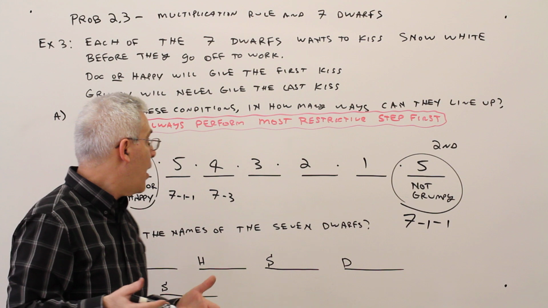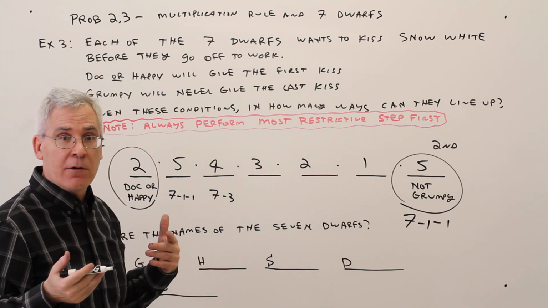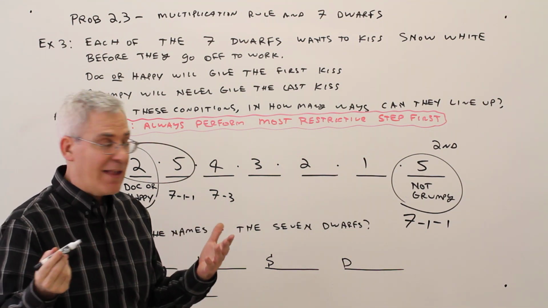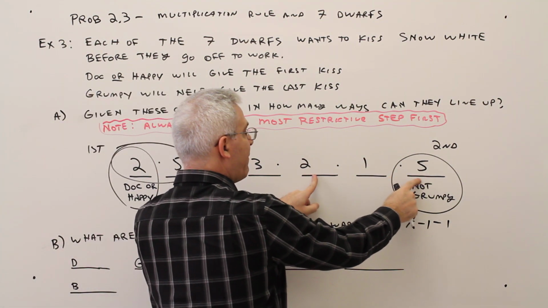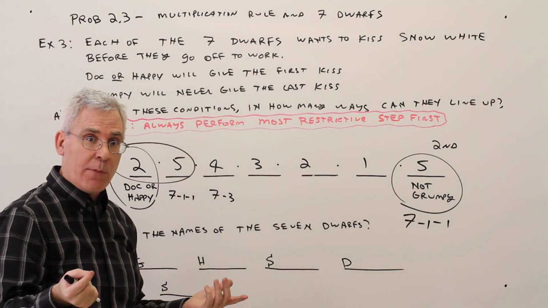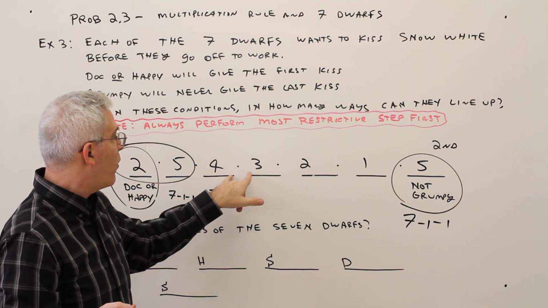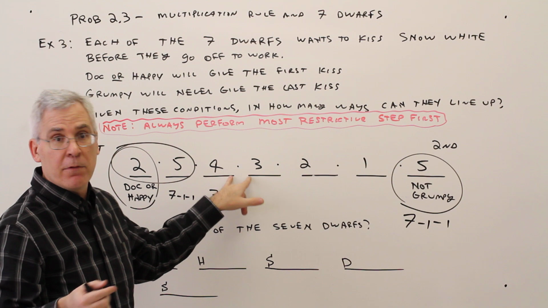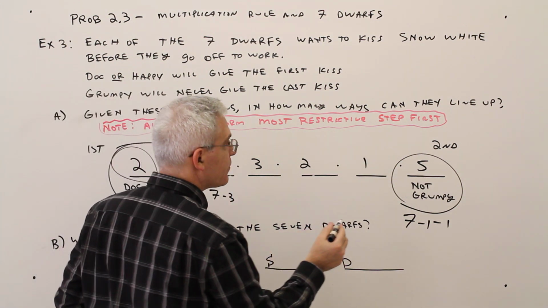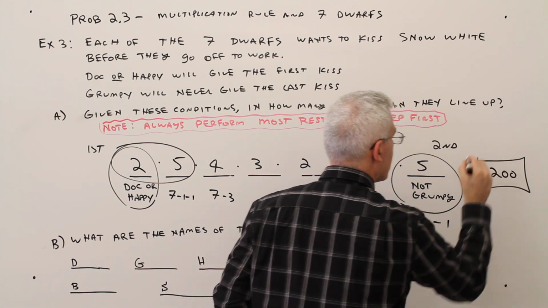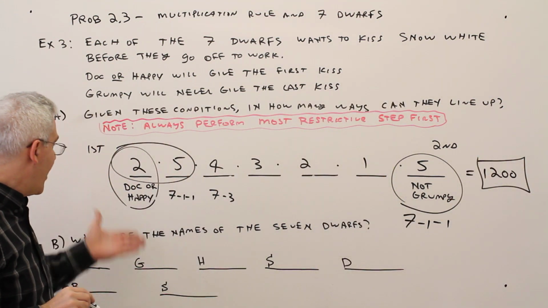All right, I could do this without a calculator, so let me show you this. 2 and 5s, that's a 10. 2 and 5, that's a 10, so I'm up to 100. And then over here, I've got 4 by 3, that's 12, 1200. And then I just added this one.